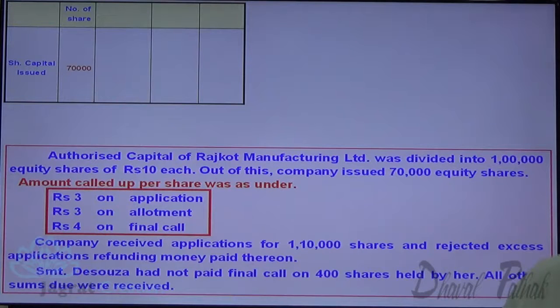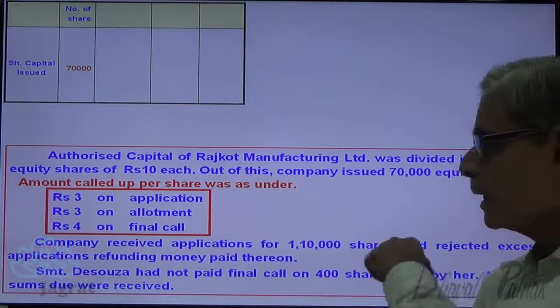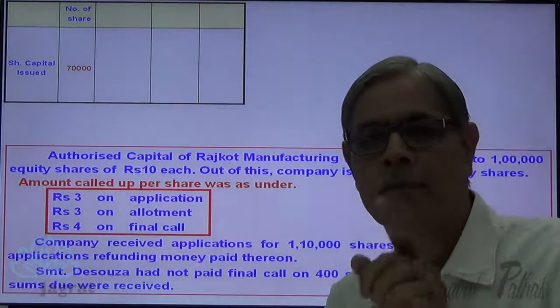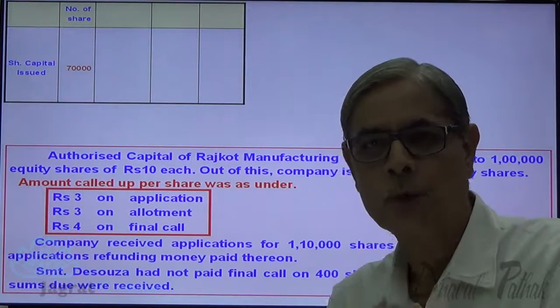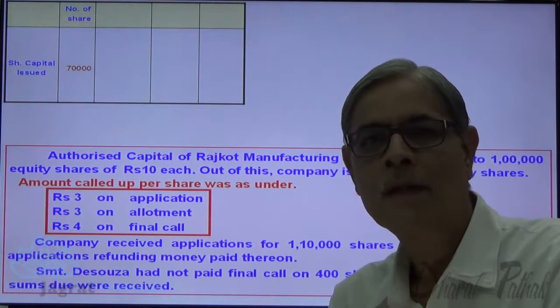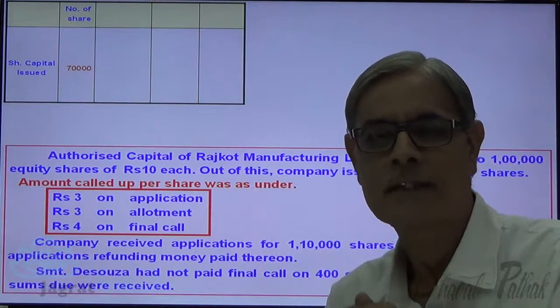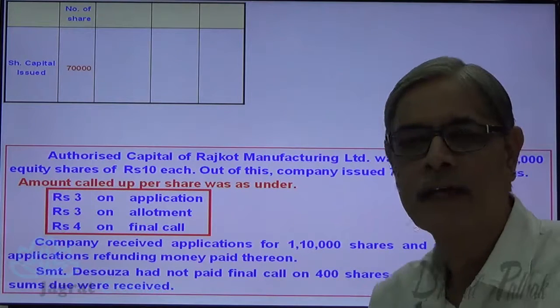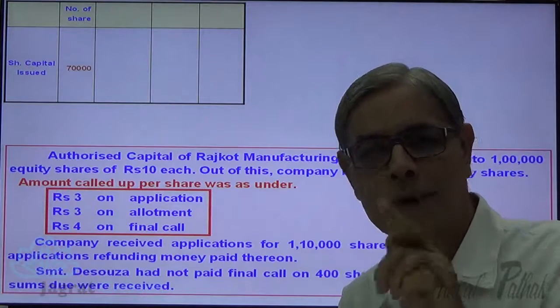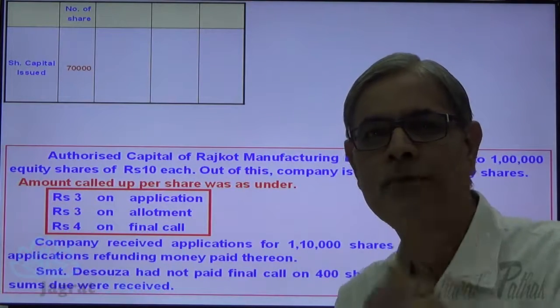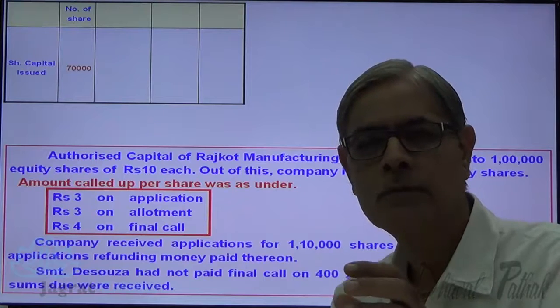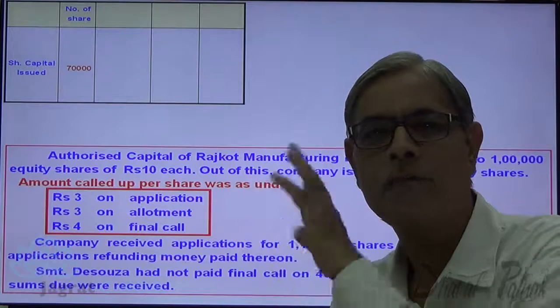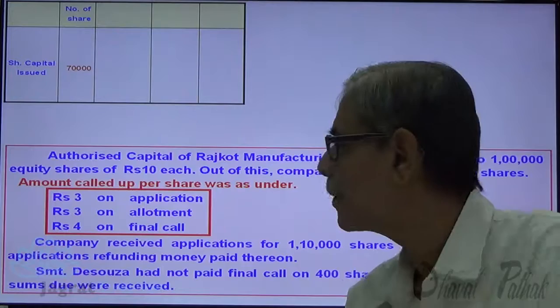How many applications have been received? 1,10,000. But as we have issued 70,000 shares and the application money is received on 1,10,000 shares, as I told you, we are required to refund the amount of application received on 40,000 shares.